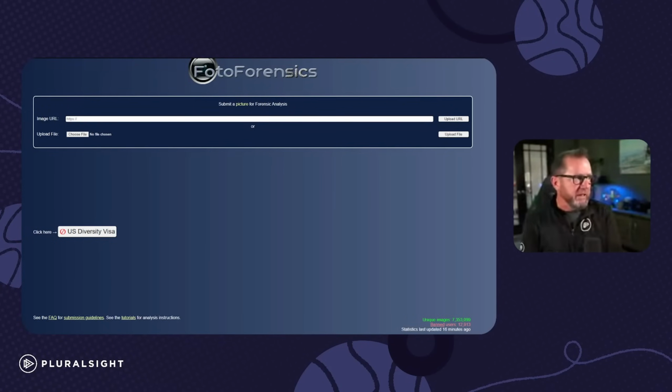And this one I thought was pretty interesting. It's photo forensics, right? It does a forensic analysis of the photo. It does error level analysis, or ELA, to identify whether the image has been altered or generated. All right, so we have all these tools, but we can still use what we see.